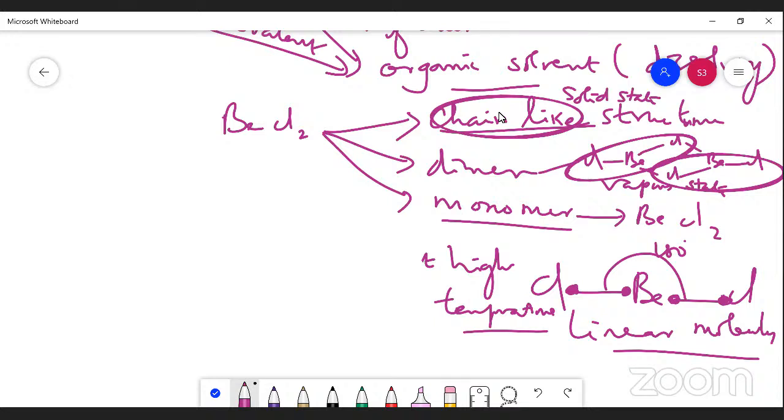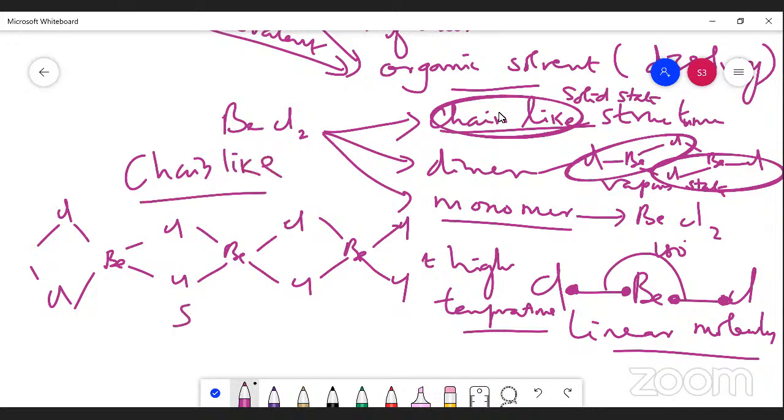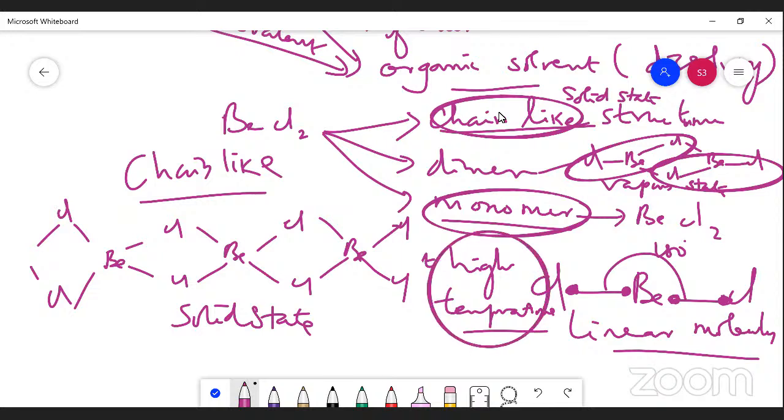Already I have drawn it here: beryllium, chlorine, beryllium, chlorine, beryllium, chlorine, beryllium, chlorine. This is the chain-like structure, at the solid state. At a high temperature it exists as monomers, in the vapor state. This is a point you should understand now.